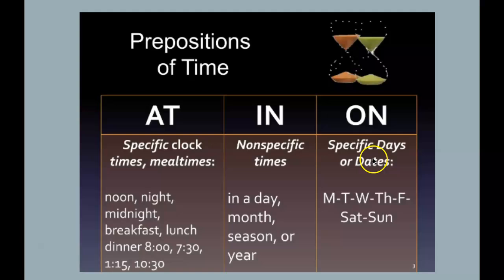As I told you before, we use at to talk about the festivities period, I mean holidays. But if we have to talk about the day, like Christmas Day, we say on Christmas Day. So we can say at Christmas holidays, okay? But on Christmas Day. This is very important. So for dates and days, we say on, okay? On Tuesday, on Saturday. And that's it. These are the main prepositions of time.